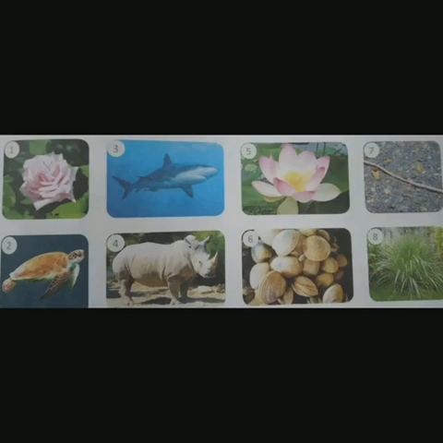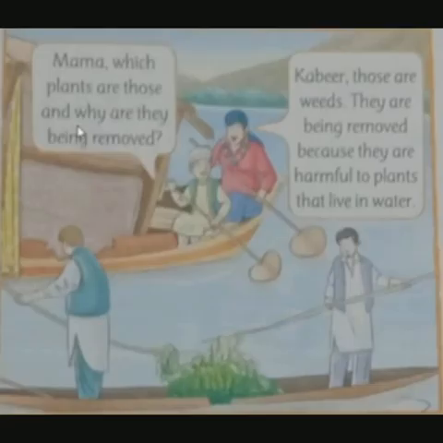These are only some examples, children. What about the others? The other plants and animals have systems and organs that are not suitable for living in water. Now let's see this conversation, children, to make it more clear.